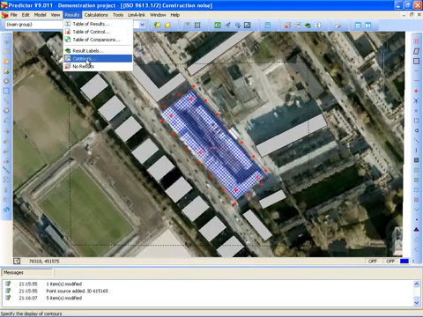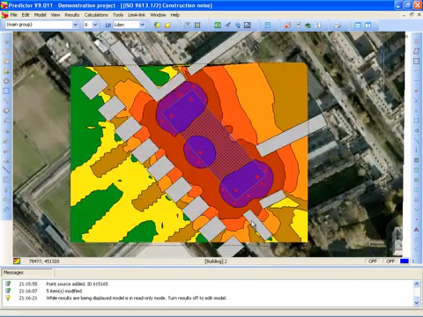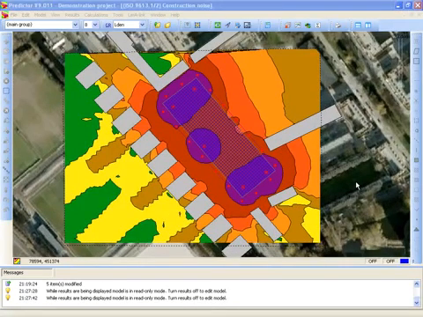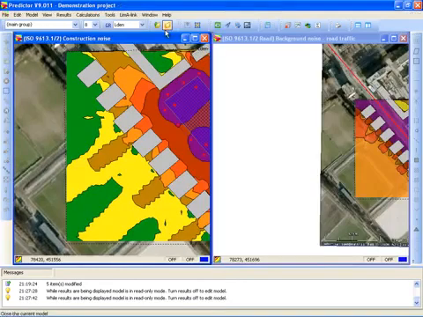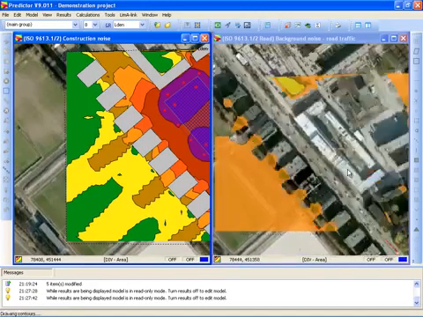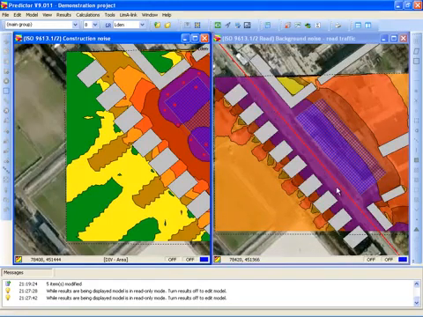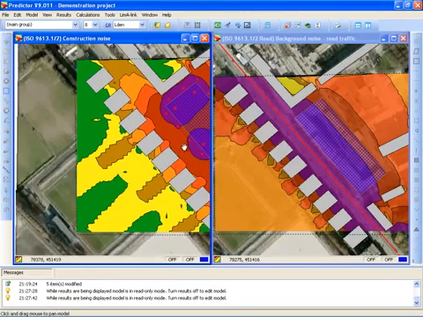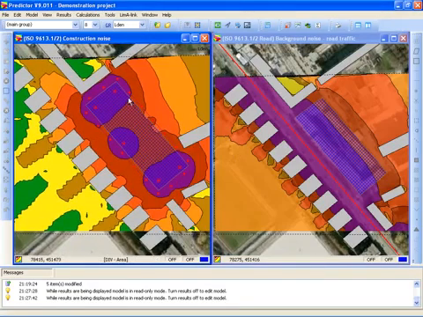And now I can show the noise contours with the chainsaw active and also the mobile truck active. Now let's have a look at both models. Select Window Tile Vertical. And at the right I see the background noise model created by the road, and at the left I see the construction noise model created by the 5 point sources and the moving source surrounding the construction site.